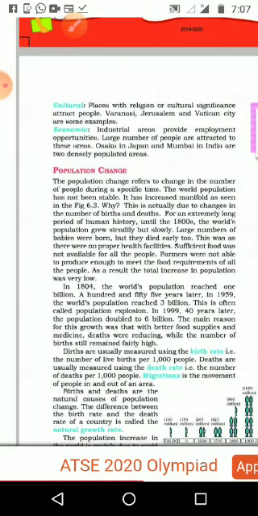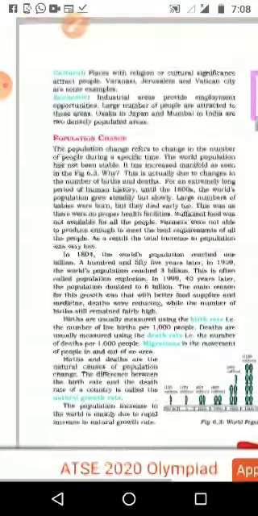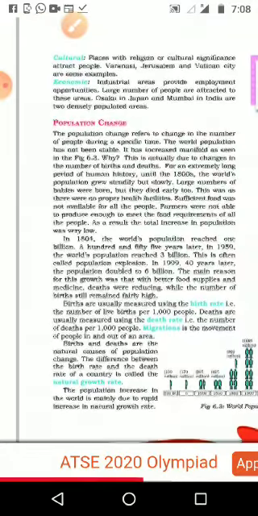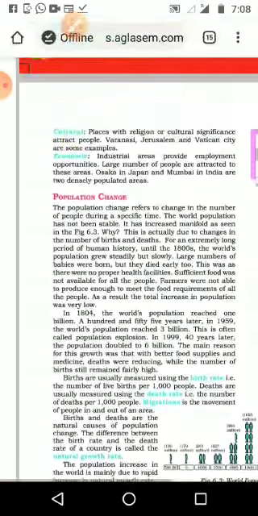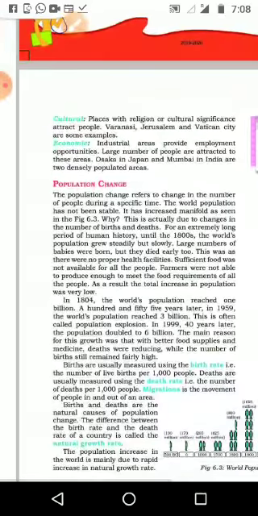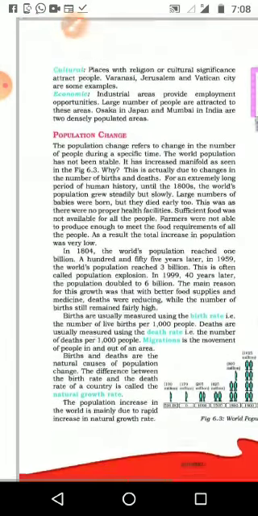Okay, then next one, the cultural reasons. Places with religious or cultural significance attract people. Varanasi, Jerusalem and Vatican City are some examples. The people who think about religious or cultural significance, according to that, here in Palani, like that, where there are temples, nearby many people come and settle.